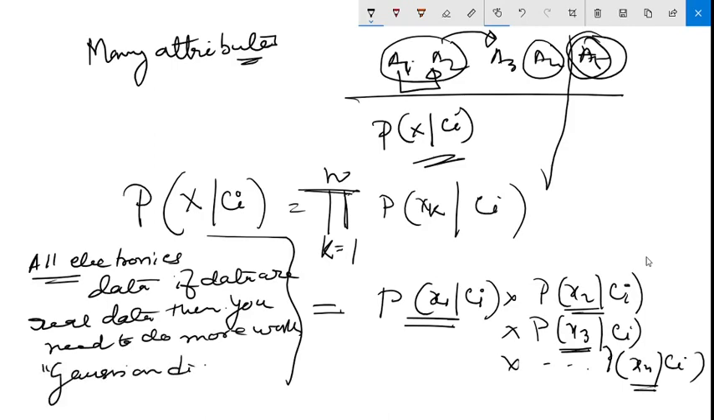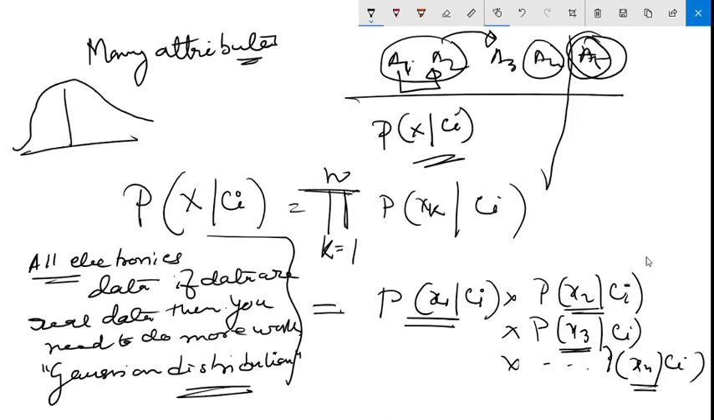What is Gaussian distribution? Any idea? Very simple strategy. Gaussian distribution is like this. If the data set is like this, it is a Gaussian distribution. As simple as that. There is another name for it, but I forgot that name. So this is Gaussian distribution, the method you have to use.